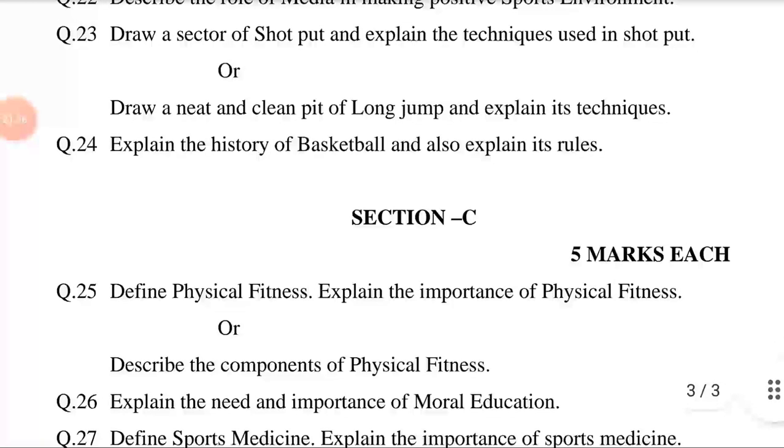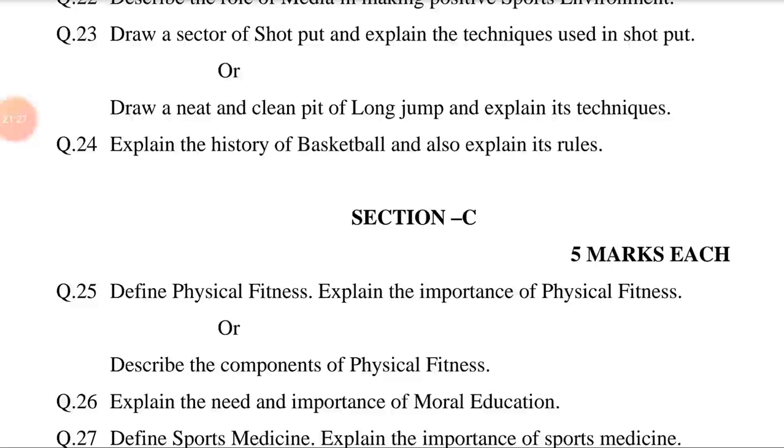2, role of different media. 3, freedom to media. 4, strong media. 5, positive role of media. 6, media provide job opportunities. Explain all these points in 2 to 3 lines.